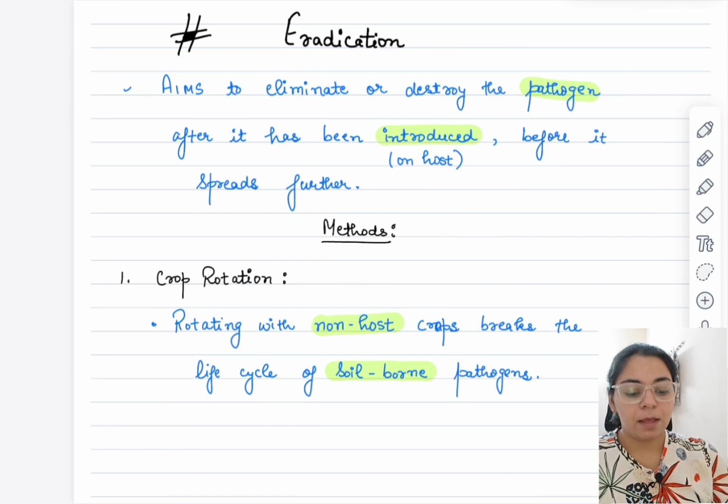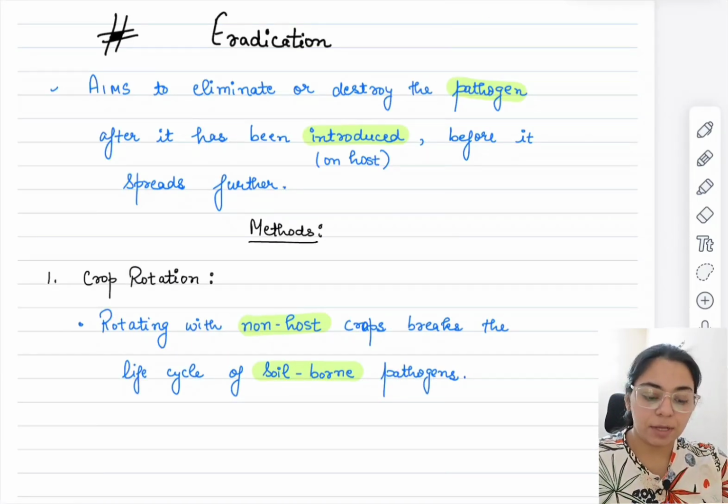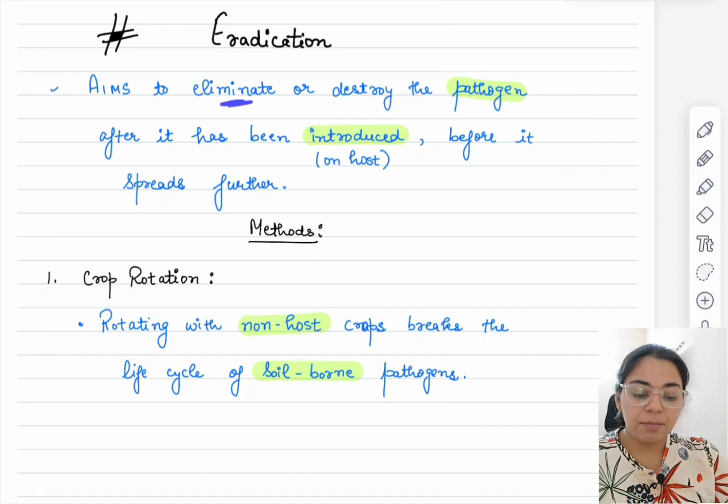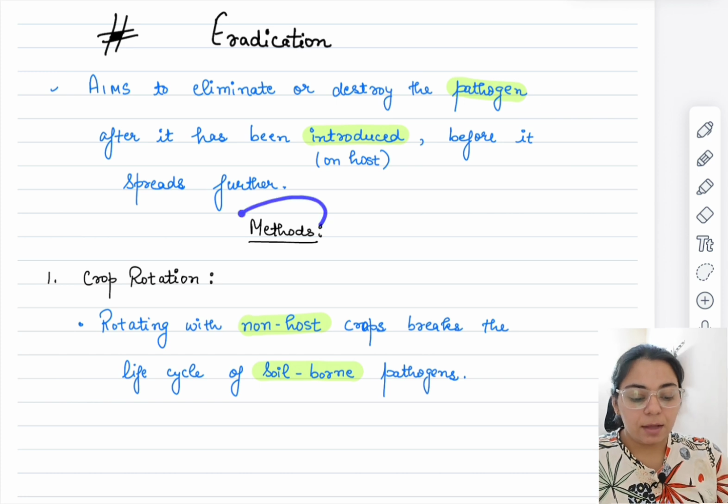Okay, and the third one is eradication. Once the pathogen has been introduced, okay, the aim is to eliminate or destroy it after it has been introduced on the host and before it spreads further, so that the spread can be blocked, or a barrier can be created so that it doesn't spread further. Then there are some methods to do that also.